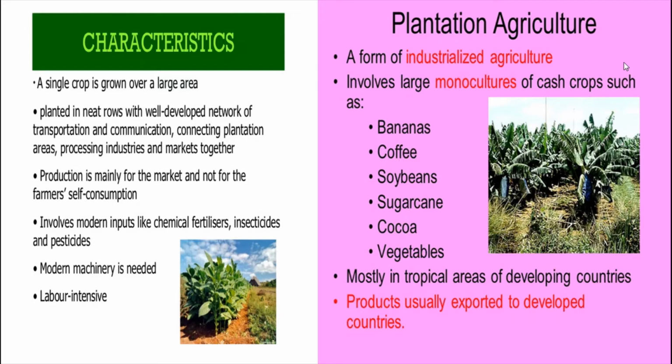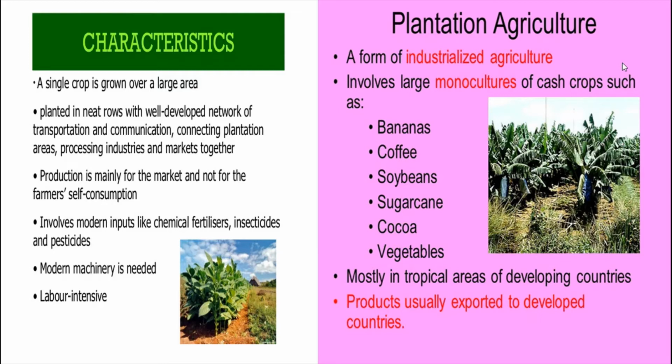At that time, maximum people migrated to plantations, Assam tea plantation and all. So here migrant laborers are used intensively. Okay, so these are the characteristics of plantation agriculture.